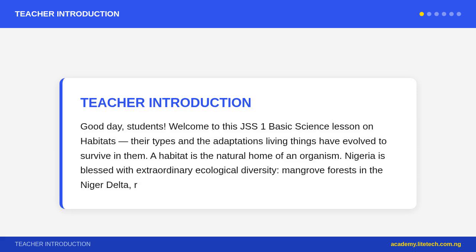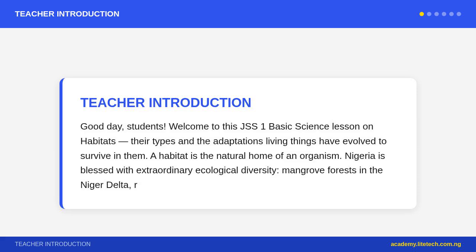Nigeria is blessed with extraordinary ecological diversity: mangrove forests in the Niger Delta, rainforest in Cross River State, savannas across the Middle Belt and North, the Sahel semi-desert in Borno State, and freshwater rivers and lakes. Each habitat has its own community of uniquely adapted organisms.